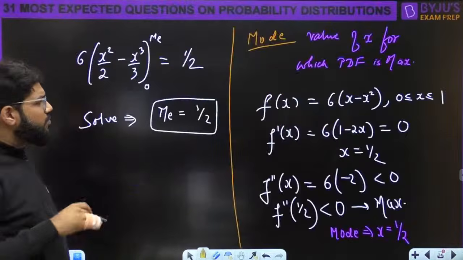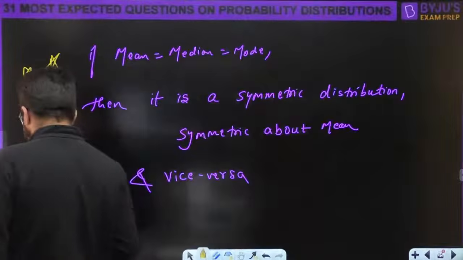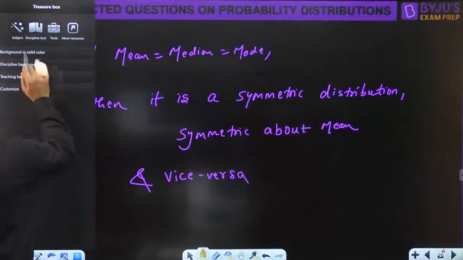Achha, I'll tell you one more thing here. With respect to this function, if I tell you its graph, एक और चीज देखना है यहाँ पे.